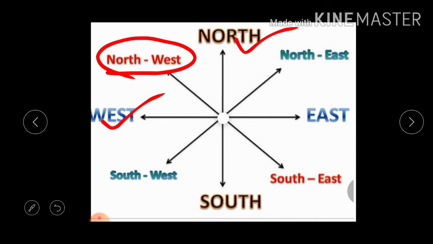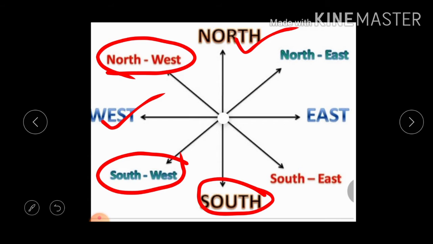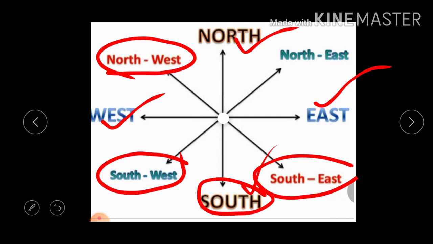Also the direction between south and west is the southwest corner, and the direction between south and east is the southeast corner.